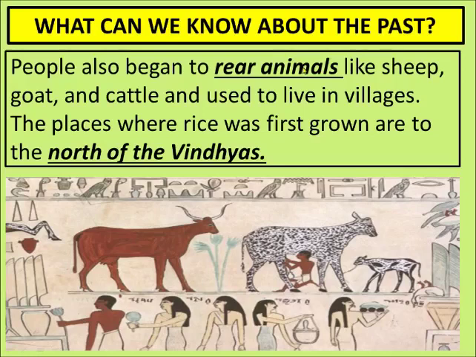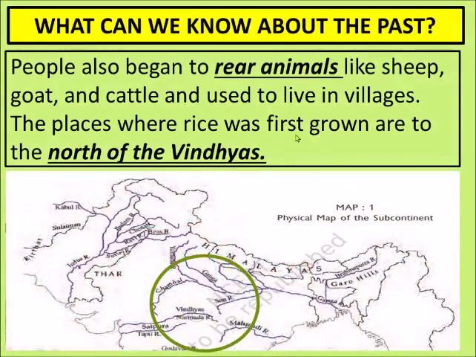In such way they started domesticating them. The places where rice was first grown are to the north of the Vindhyas. Vindhyachal, you must have heard this mountain name also. Now see, this is Vindhya. This is Vindhyachal range. These are the range of mountains. So it was the region where the first rice was grown in India.